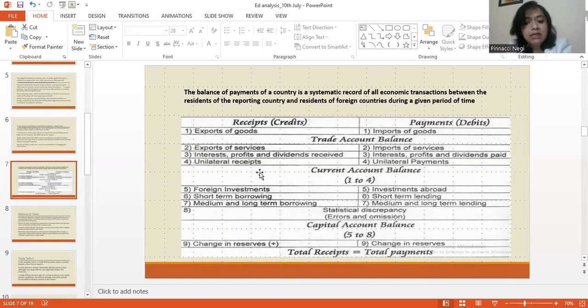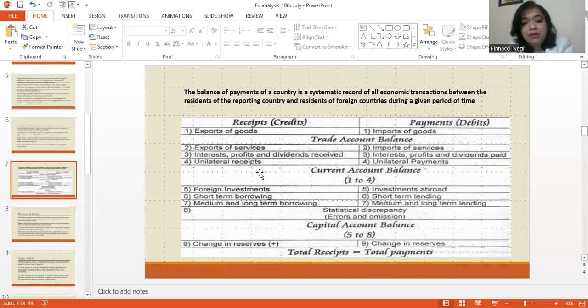So if you look at the current account, students, it includes the trade account, which includes the trade in goods. It also includes the trade in services. It includes interest, profits, and dividends, right? That means the income that the government earns or the residents earn from their investment abroad and vice versa. And unilateral receipts, which is unilateral transfers, right? So this is your current account.